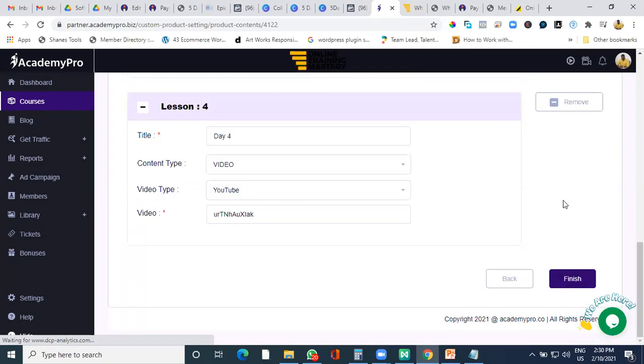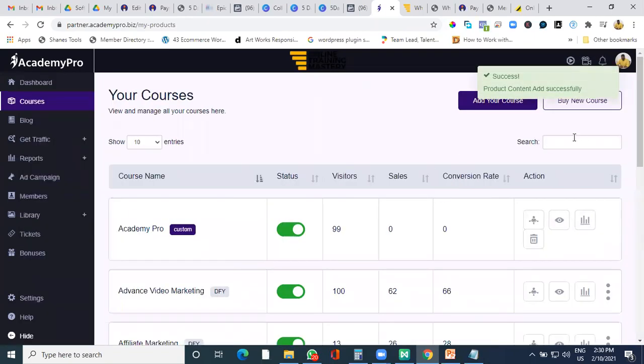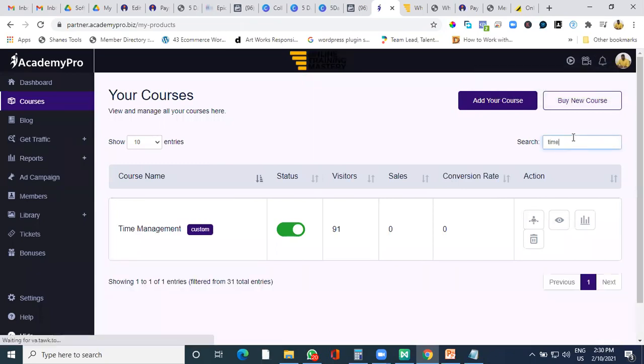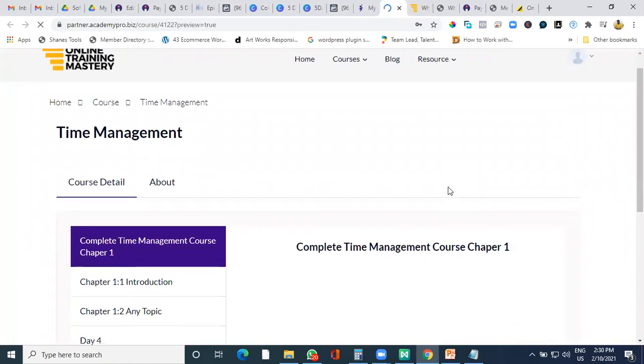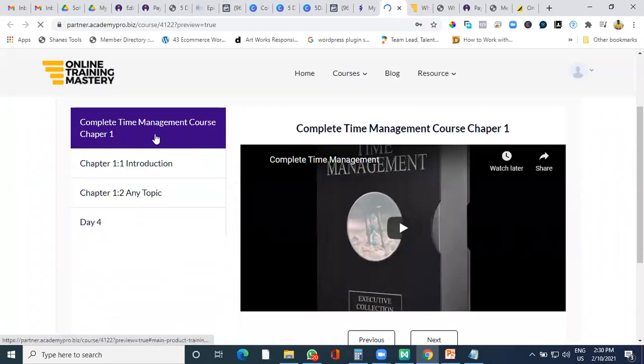Once you click on finish, it gets published and you will be able to see this course on the front end. So I'll just show you how it looks as your own course also. If you want to see your own course, again, click on the I button. It will take you to the front end. And on the front end, you will be able to see your courses like this. So as I showed you, this is how your title can be seen by your student. And this is how your course can be seen.